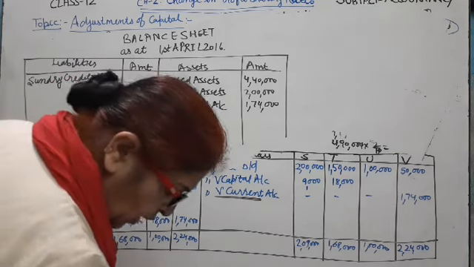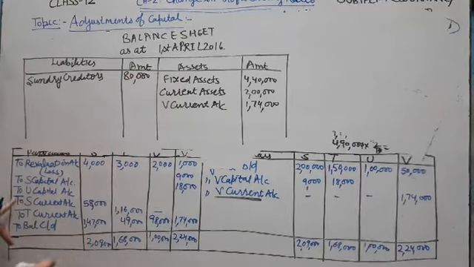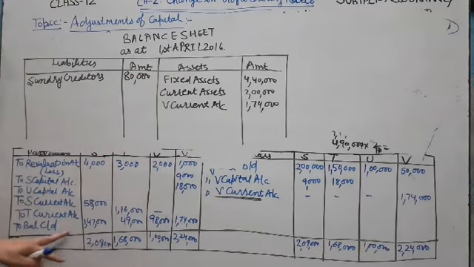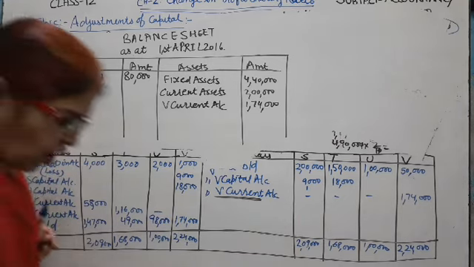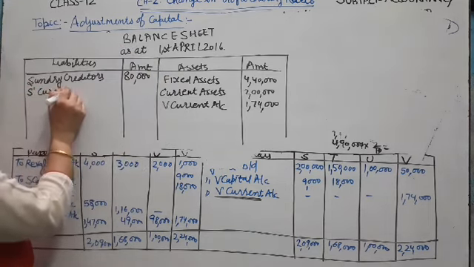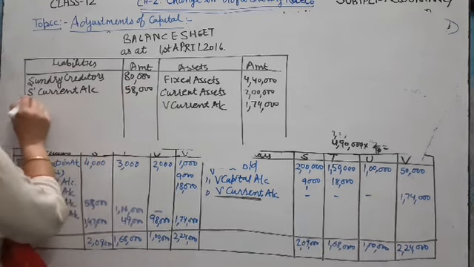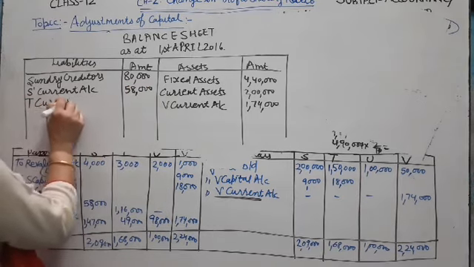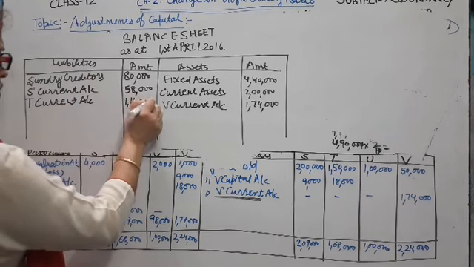is equal to 80,000 and S current account and T current account is the credit balance. So we write in liability side it is the liability of firm. S current account 58,000 and T current account 1,16,000.